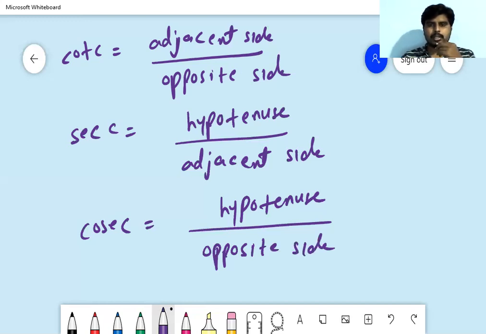Okay, these are the 6 trigonometric ratios with respect to, sorry, here it is theta, here it is theta.